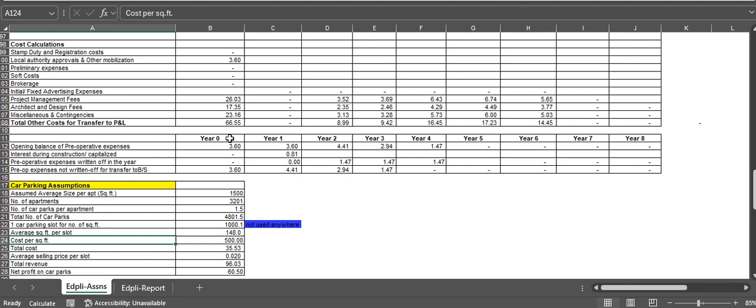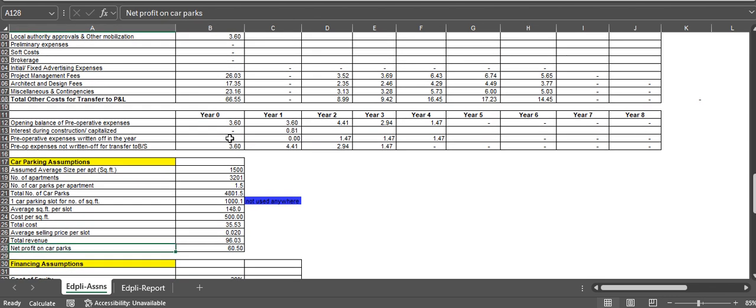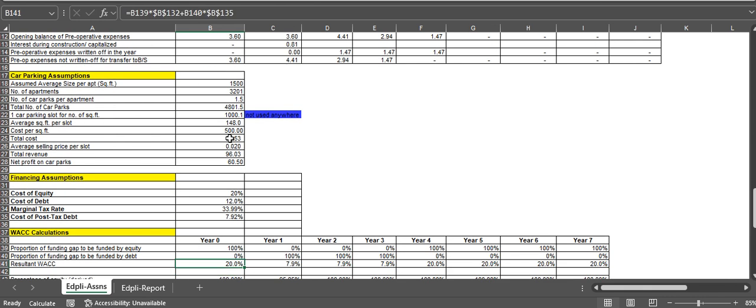Cost per square feet is 500, and the total cost is 35.53, and the average selling price per slot is 0.202. Total revenue and net profit on the car parks is 60.50. So the cost of equity is 20% and the cost of debt is 12%. Marginal tax rate is 33.99% and the post tax cost of debt is 7.92.